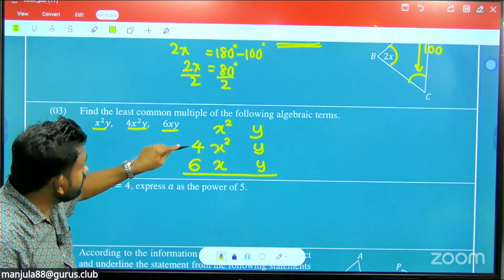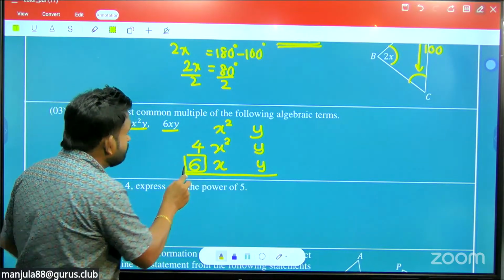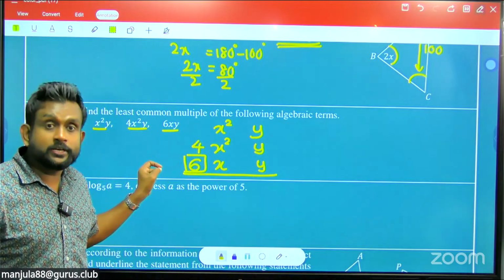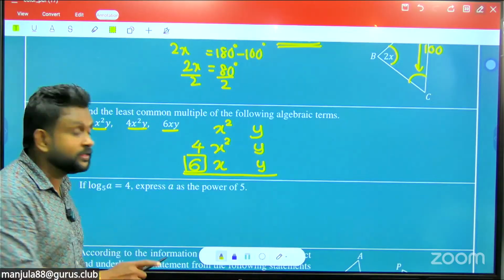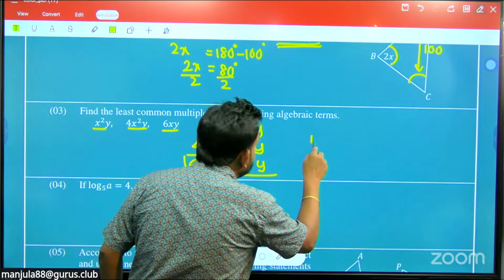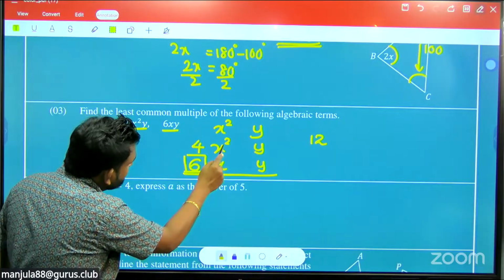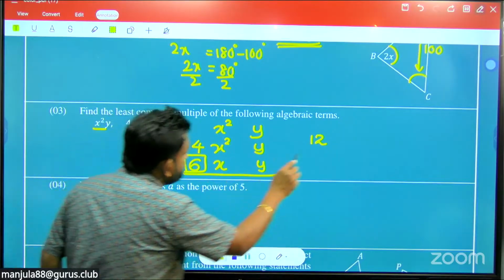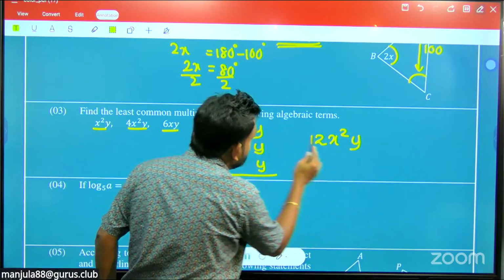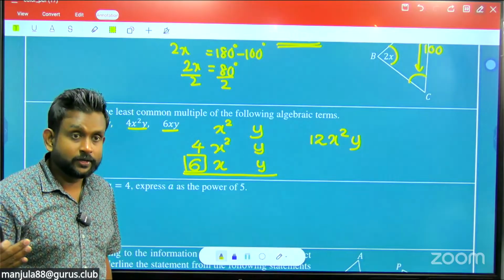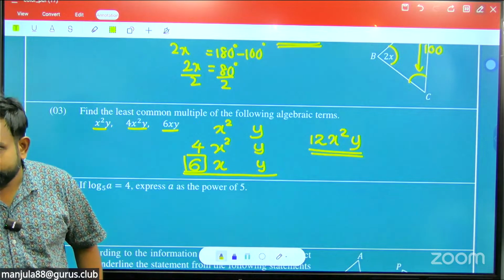Why the LCM? 4 and 6, you go to the bigger value 6 and then check if 4 can convert to 6. No. Then you choose the second multiple of 6, 12. Then 4 can also convert to 12. Then the LCM of 4 and 6 is 12. Then from the same terms, you take the maximum power: x squared, x means you choose x squared, and here y, you choose the y because that's the only y, maximum also y. So the answer gives you 12x squared y. That is the LCM.